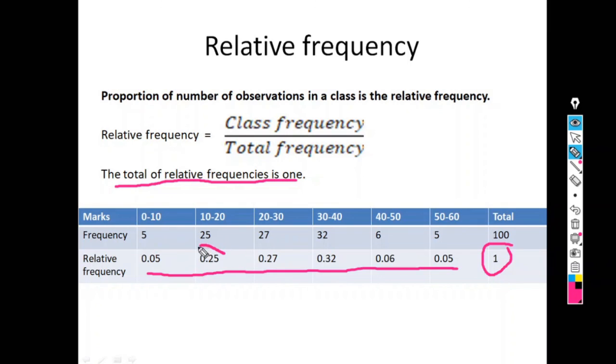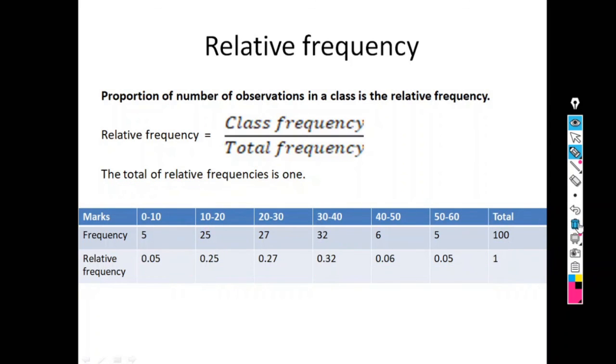See here, 25% of students have marks between 10 to 20, 32% of students have marks between 30 to 40, and so on. So this is nothing but simply relative frequency.